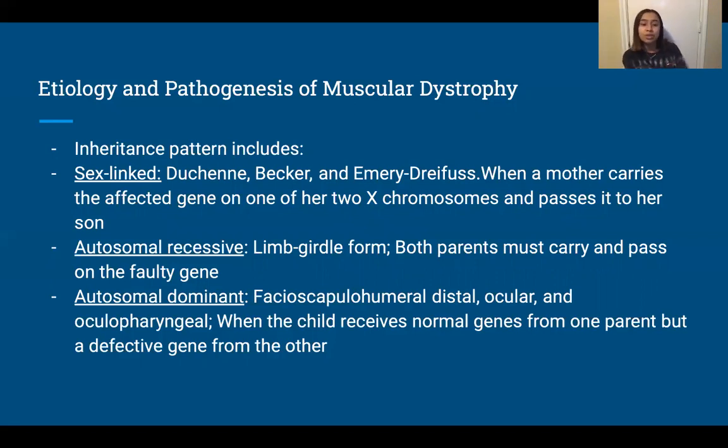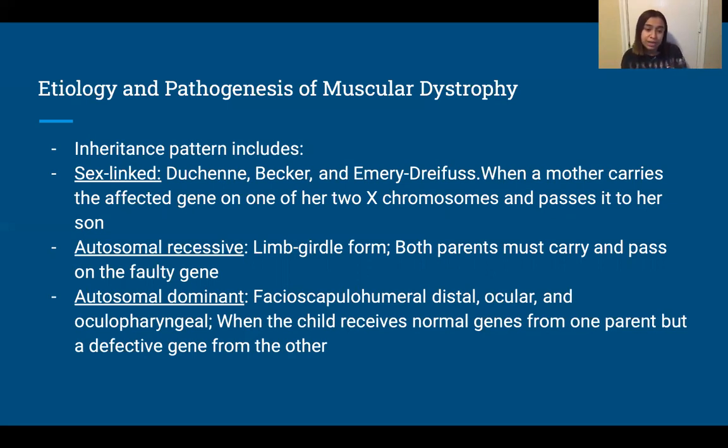Sex-linked includes Duchenne, Becker, and Emery-Dreifuss, and this is when a mother carries the affected gene on one of her two X chromosomes and passes it to her son. This is the most common, and there is a 50% chance of the child getting this type. So Duchenne and Becker generally affect boys due to their X and Y chromosomes. Meanwhile, girls have two X chromosomes, so if a girl inherits the faulty gene, the other healthy gene can compensate for the mutation.